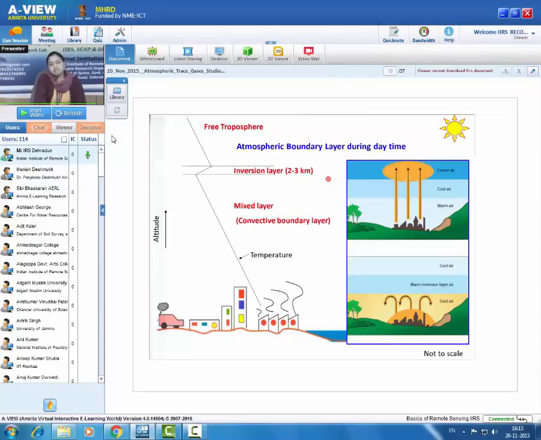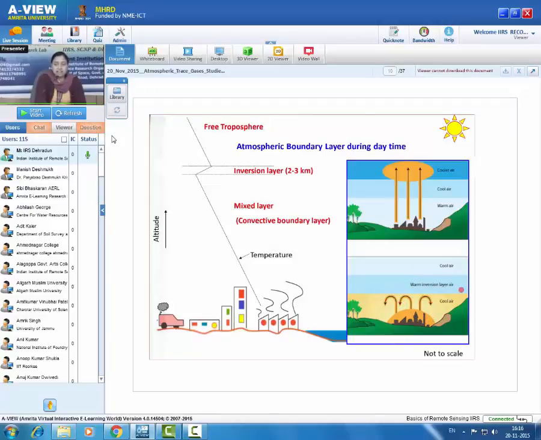Suppose there is no inversion layer, then what will happen? The example is given in this picture. This is air pollution which is emitted over one location, and there is warm air, then cool air, and then cooler air. So there is no inversion layer. Air pollution will keep on moving towards higher altitude and it can go up to the tropopause. But if there is an inversion layer present, then this inversion layer will act as a barrier and it will not allow this pollution to penetrate through. In that case, the pollution will be trapped.